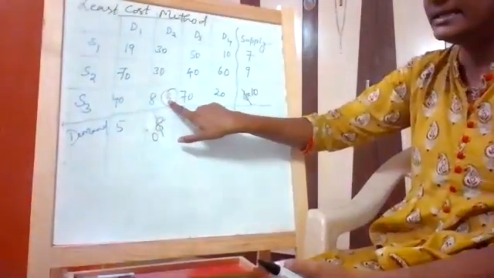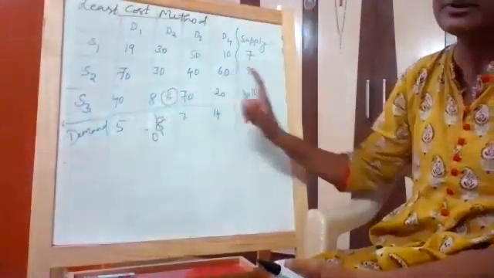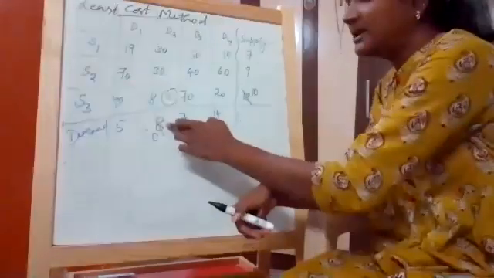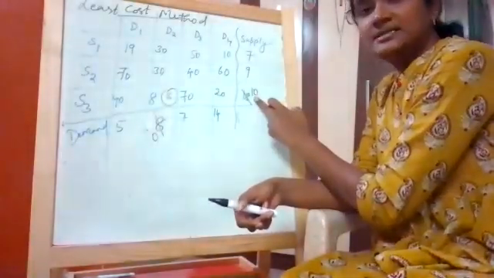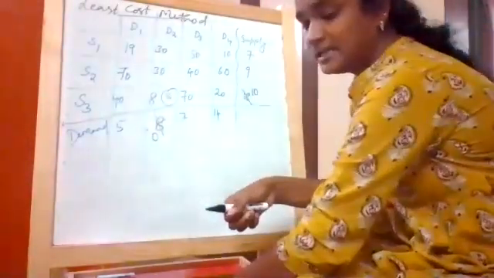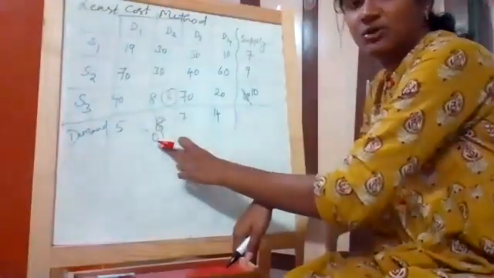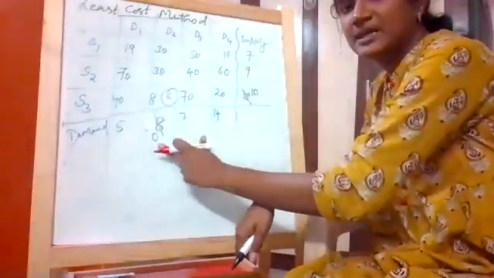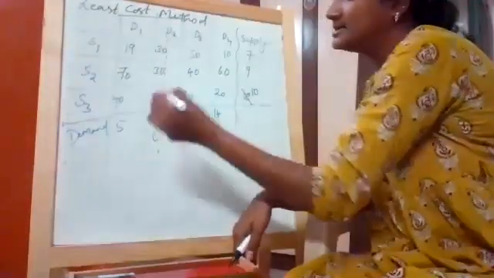I allocated 8 near that lowest cost cell, and I subtracted that from the demand and the supply. 8 minus 8 is 0, and 18 minus 8 is 10. Is this step clear? Wherever there is an allocation, now this particular demand has become 0. Immediately, I'll strike off that particular cell.